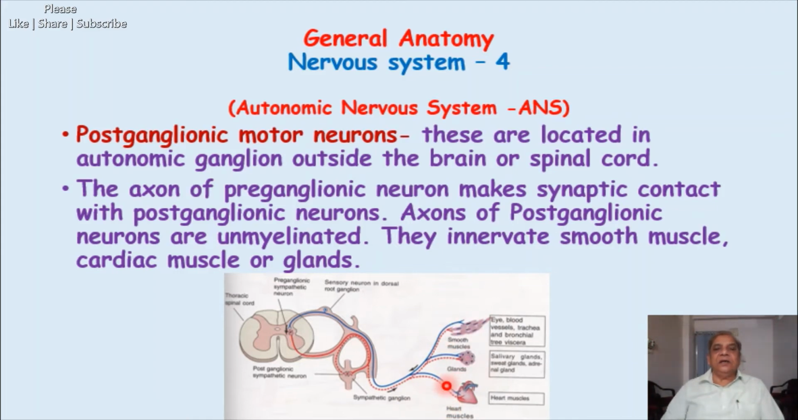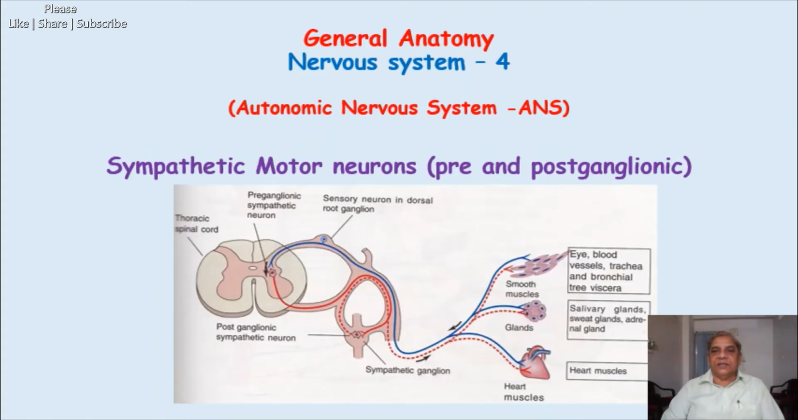They are unmyelinated or non-myelinated, and thus the communication between the sympathetic ganglion and the ventral ramus or the ventral root is called the gray rami communicantes, the gray ramus communicantes. Okay, now I will move to the next slide.